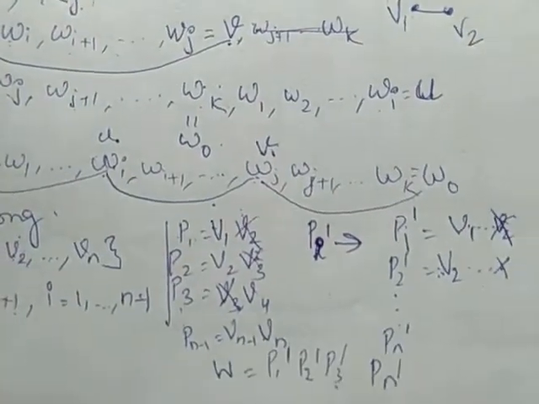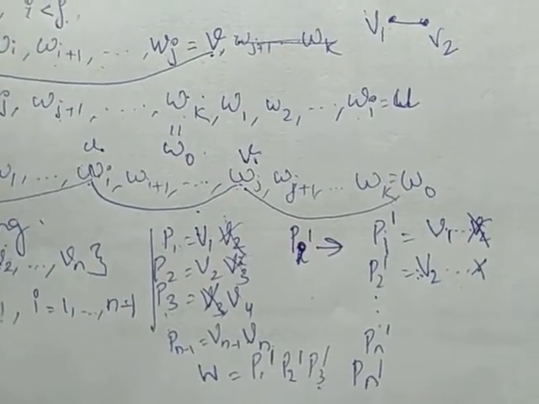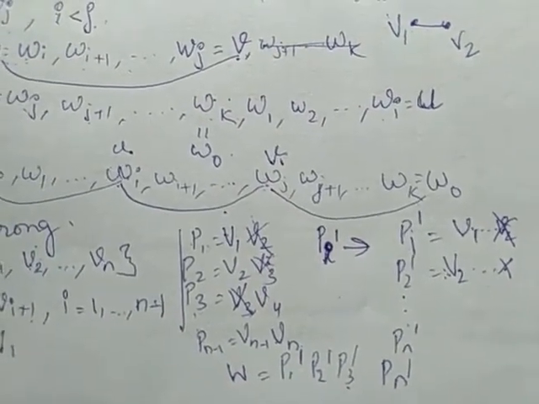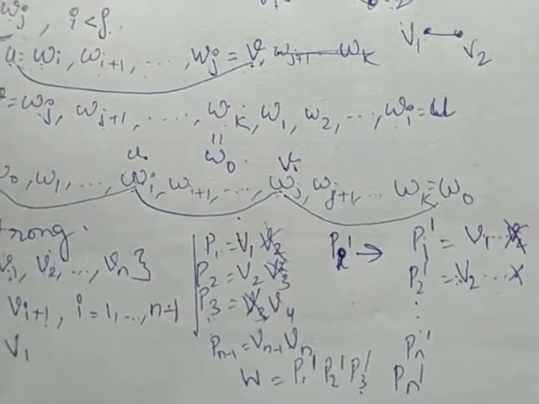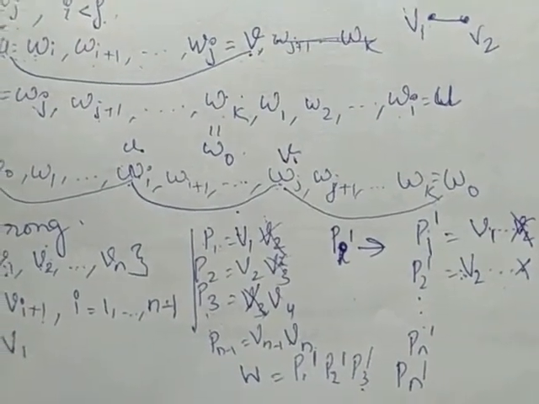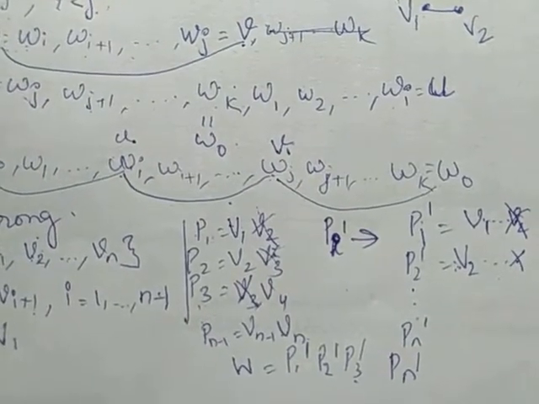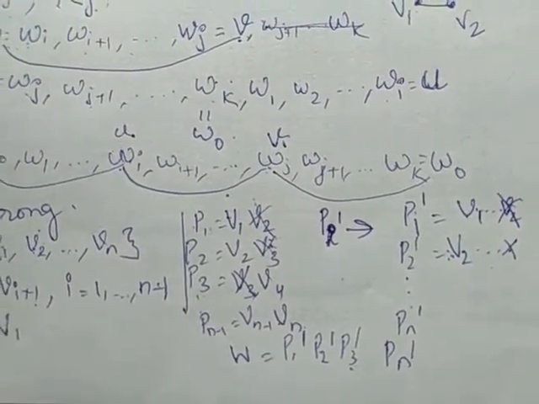This gives us a closed spanning path. Therefore, whenever a directed graph is strongly connected, then there exists a closed spanning path.